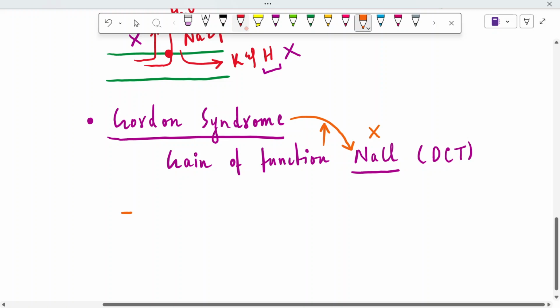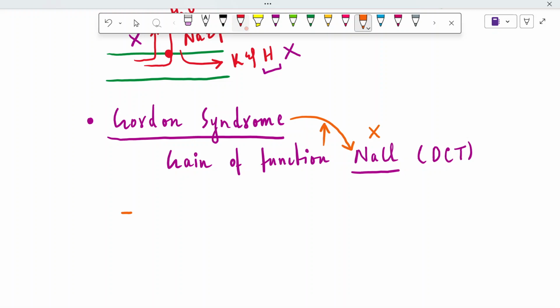Because there is a gain of function of sodium chloride, it will reabsorb more sodium and water, and it results in hypertension. The first manifestation has been discussed.